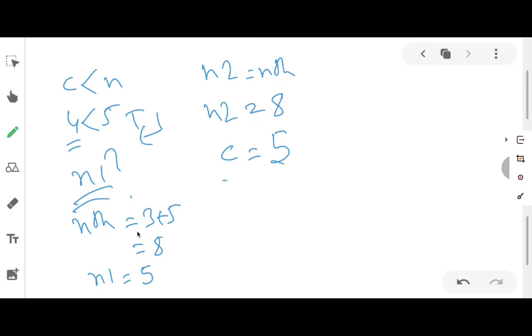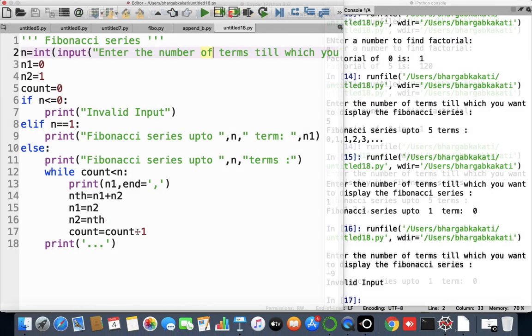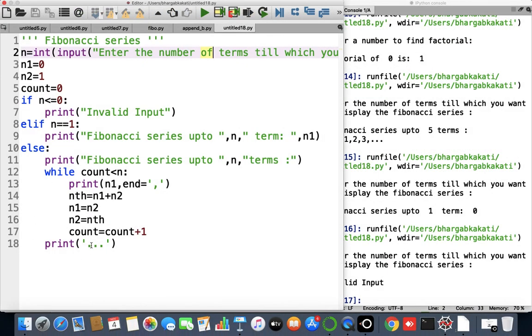After that, the condition will be checked again. So now what is the condition? c is less than n. c is 5. 5 is less than n. n is how much? 5. Is 5 less than 5? False. Since it is false, it will come out of the loop. Now at the end of the loop, what we have? We have dot dot dot. So dot dot dot will be displayed in the output screen after displaying the 5 values.